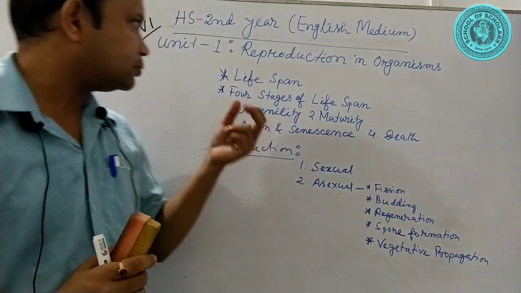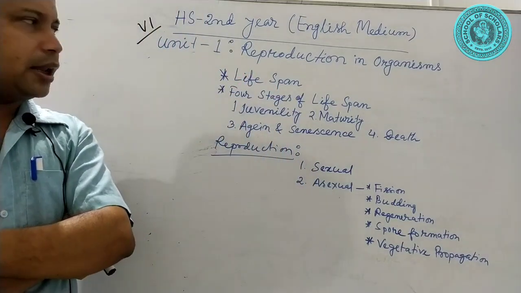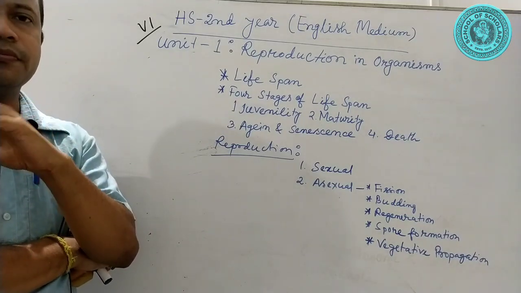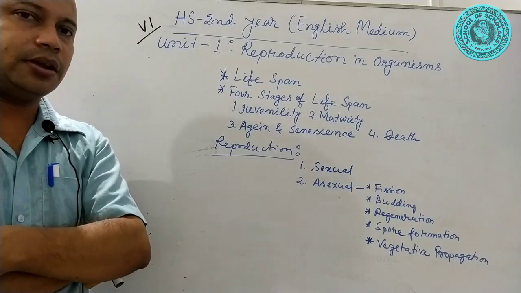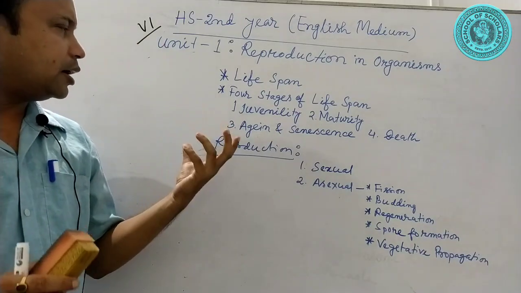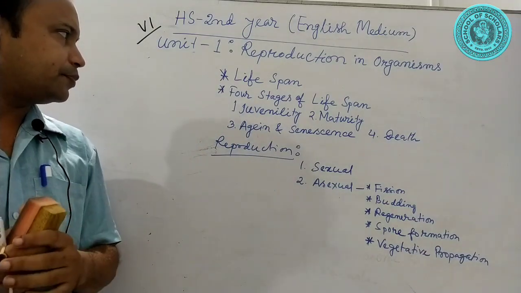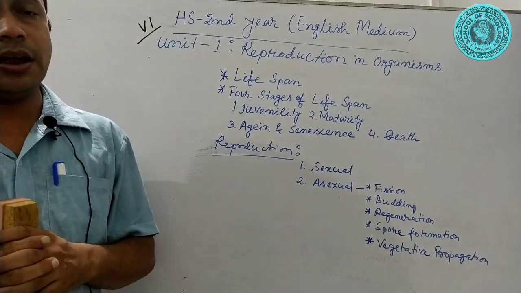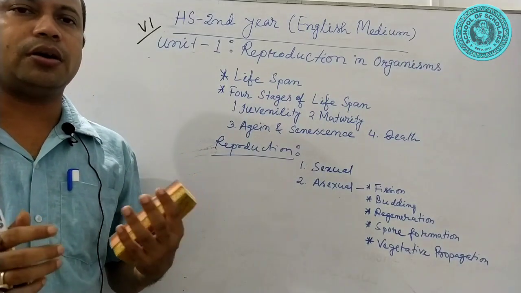The first one is lifespan. What is lifespan? Lifespan means the duration between birth and death of the organism. This duration is called lifespan. There are 4 stages in the lifespan of an organism. The first one is juvenility. Juvenility is the immature stage of the organism.